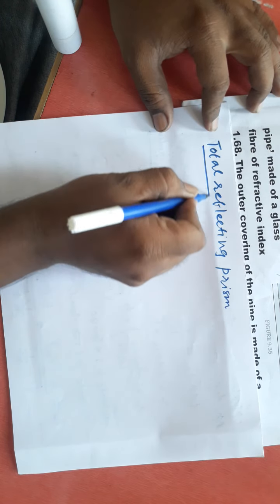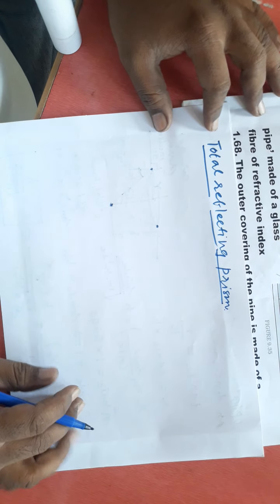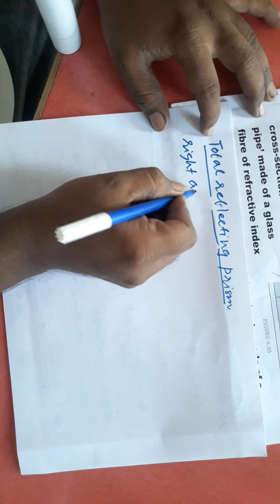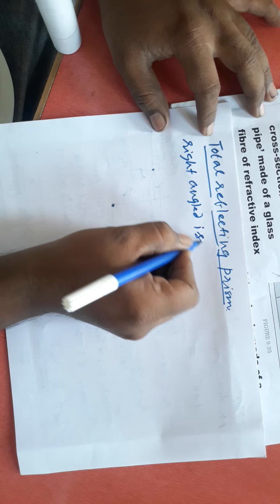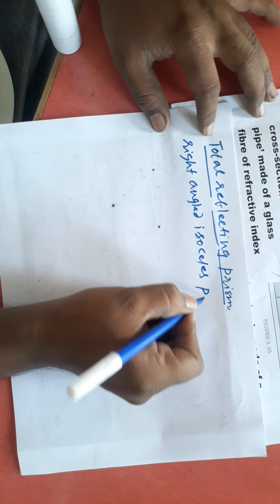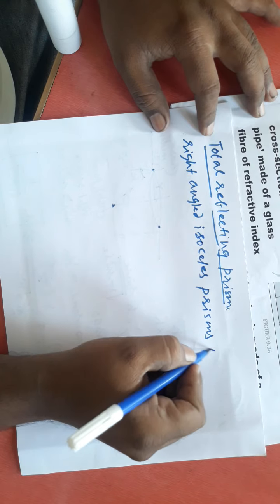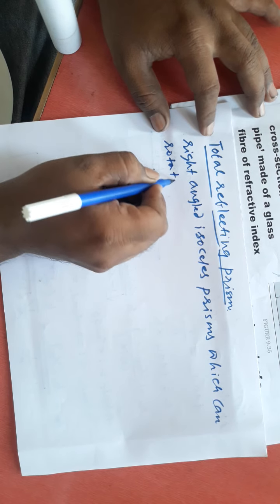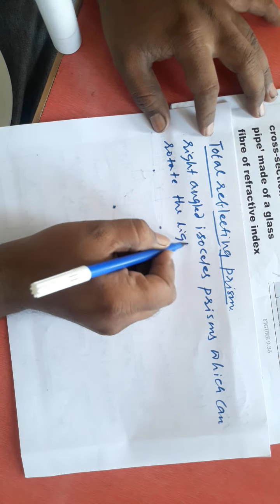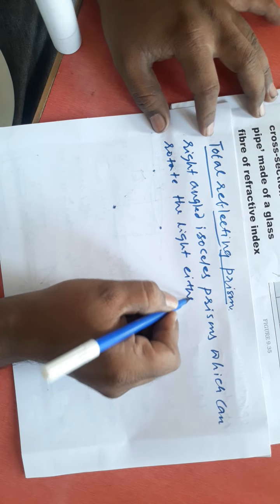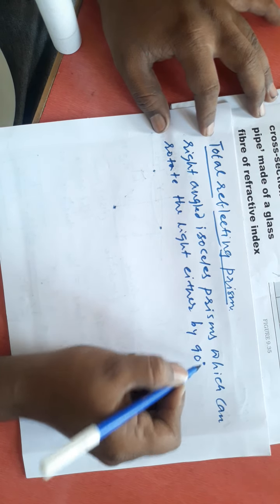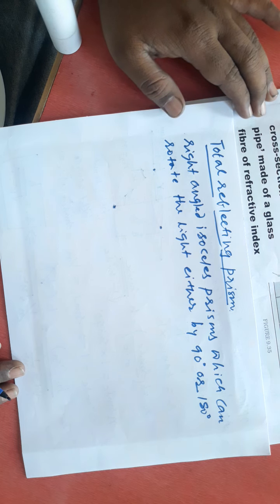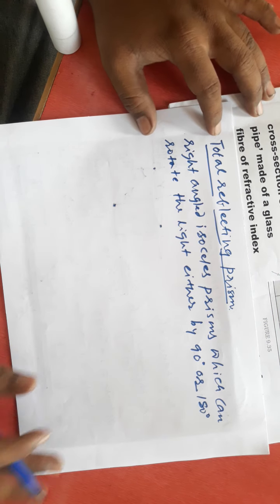Total reflecting prisms, you remember, are nothing but right angled isosceles prisms. These are right angled isosceles prisms which can rotate the light either by 90 degree or 180 degree. These total reflecting prisms are the right angled isosceles prisms.